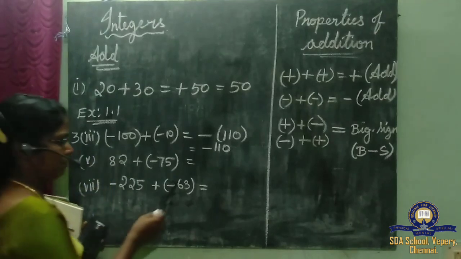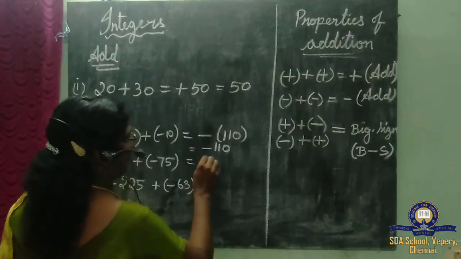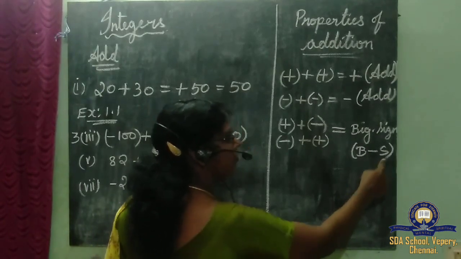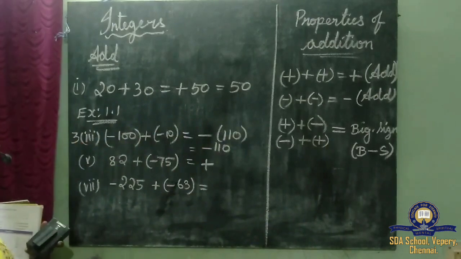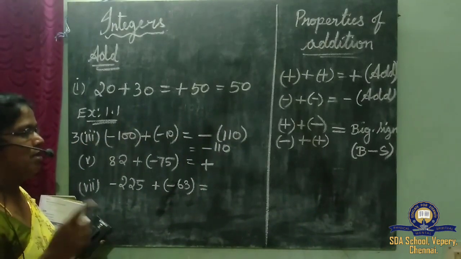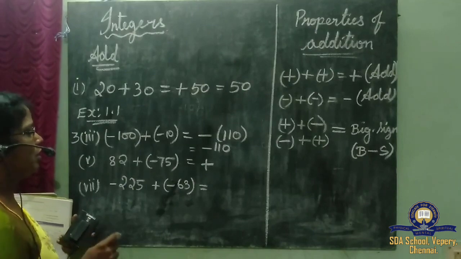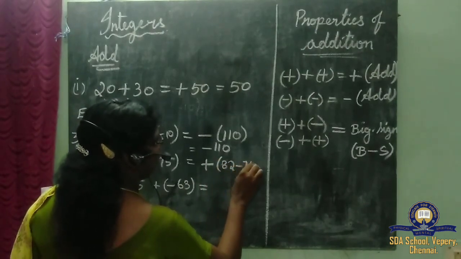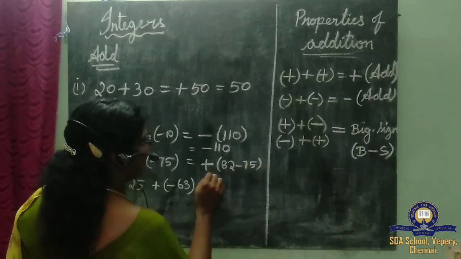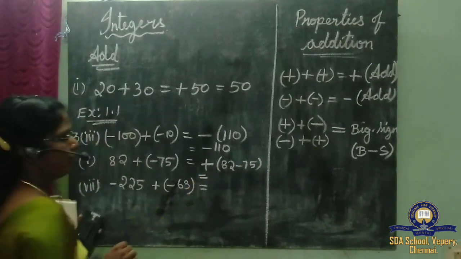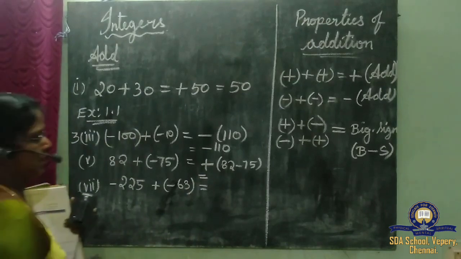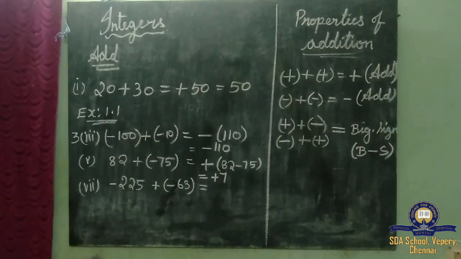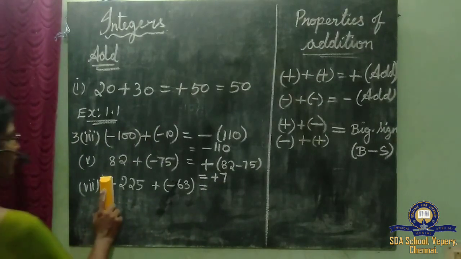So plus sign, and we subtract the smaller number from the bigger number. 75 is smaller, so we subtract 82 minus 75. 82 minus 75 is 7. So your answer is plus 7.